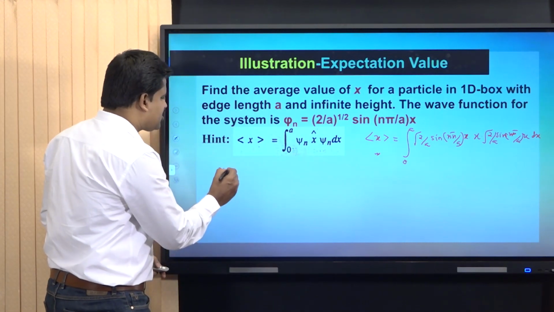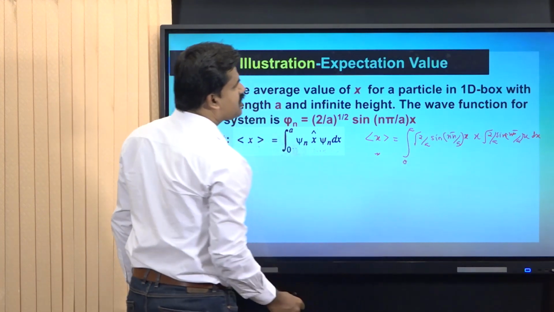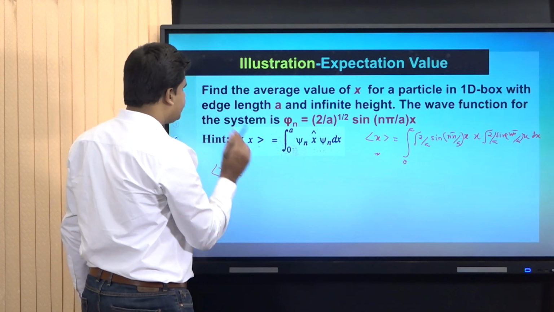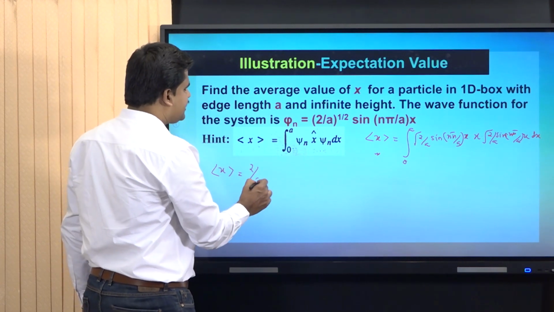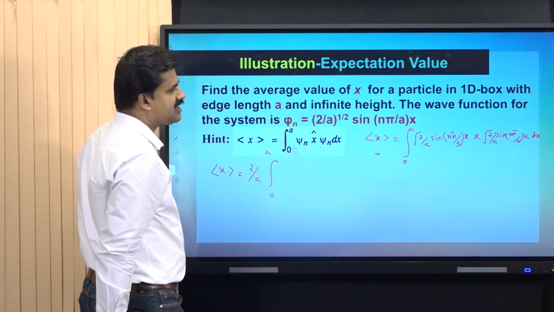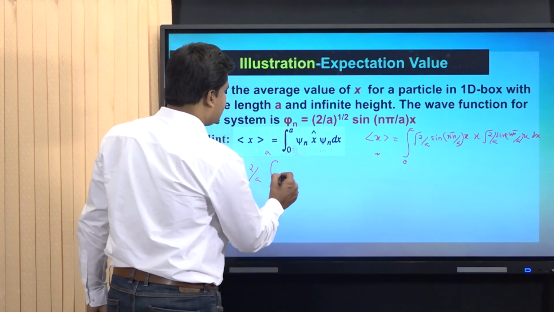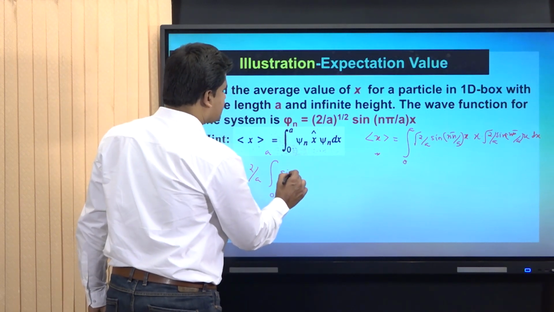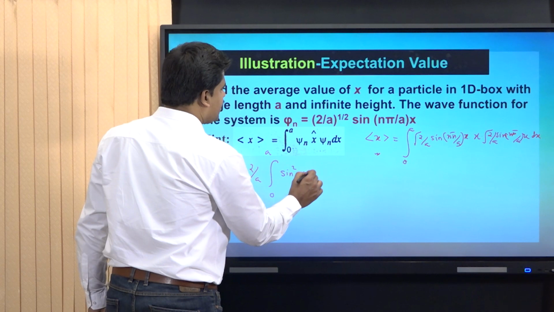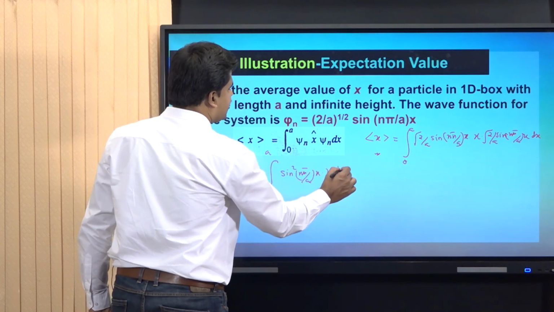X average equal to, here you can see root of 2 by a, that is a constant term. That 2 by a can be taken outside the integral sign, integral 0 to a, sin n pi by a into sin n pi by a, that is sin square n pi by a into x dx.